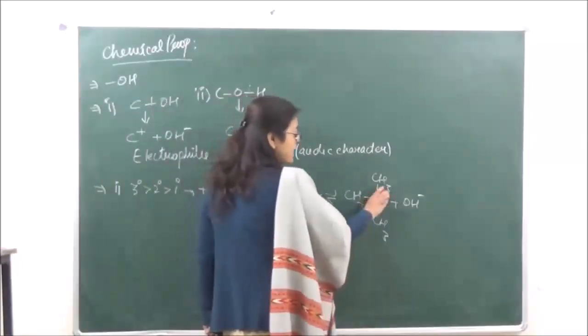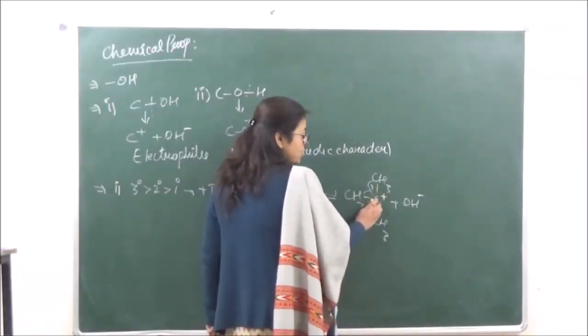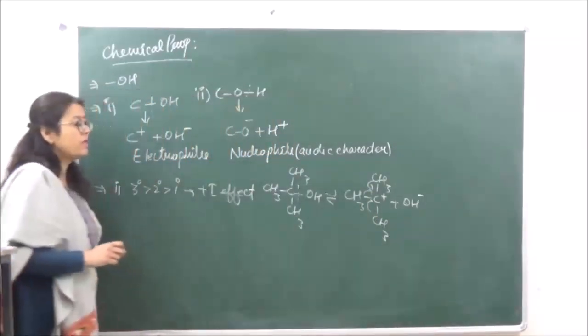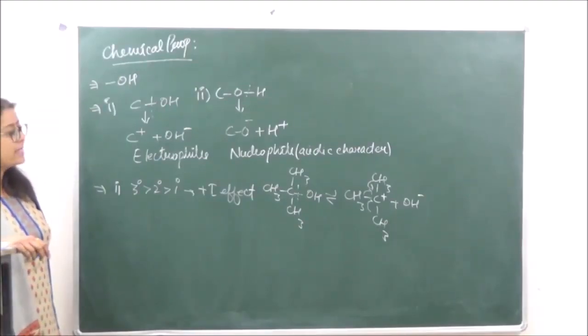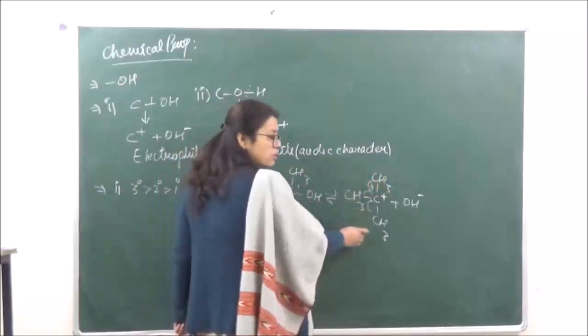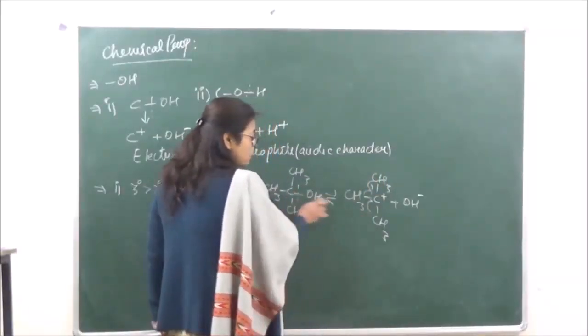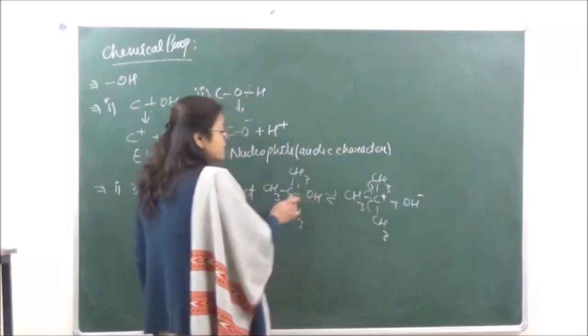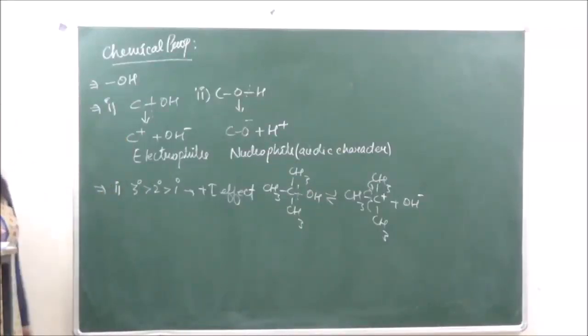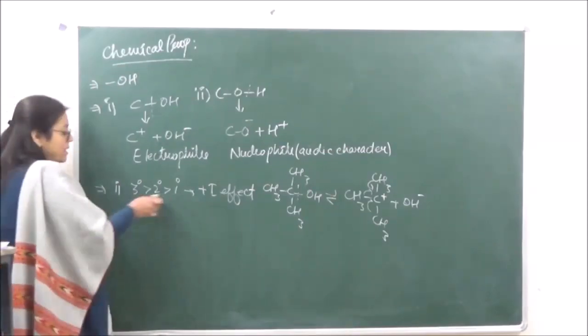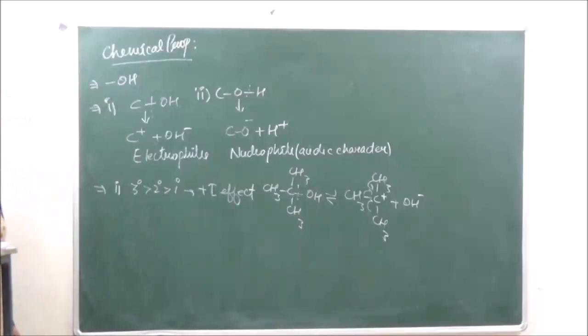Now over here, due to the plus I effect, all the alkyl groups are going to donate electrons to the central carbon atom. Therefore the positive charge of the central carbon atom gets neutralized, and the carbocation becomes more stable. Because the carbocation is becoming more stable, the forward reaction proceeds, and hence the tertiary alcohols undergo the first type of reactions at maximum speed with respect to the secondary and the primary, and this is how we get our trend. 3 degree is most susceptible to these types of reactions, then 2 degree and then 1 degree.